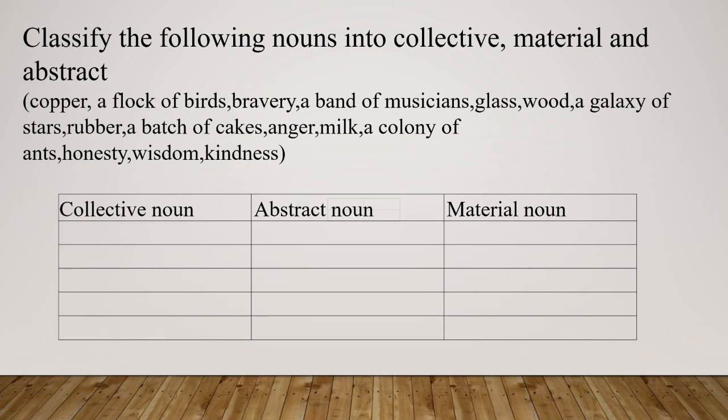The words in the bracket: copper, a flock of birds, bravery, a band of musicians, glass, wood, a galaxy of stars, rubber, a batch of cakes, anger, milk, a colony of ants, honesty, wisdom, kindness. See children, you have to put the proper noun into the following columns.